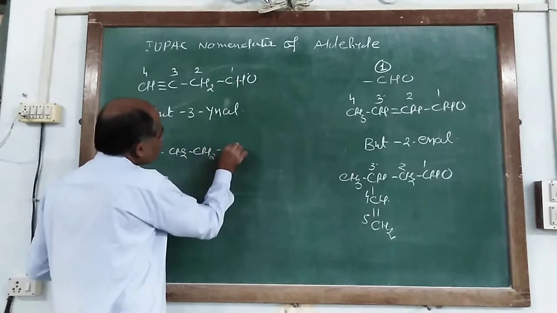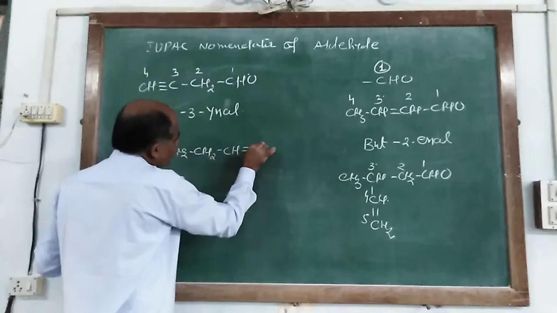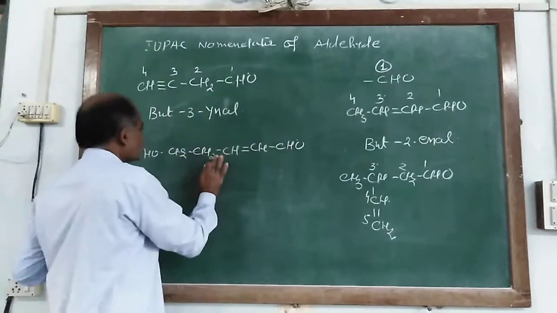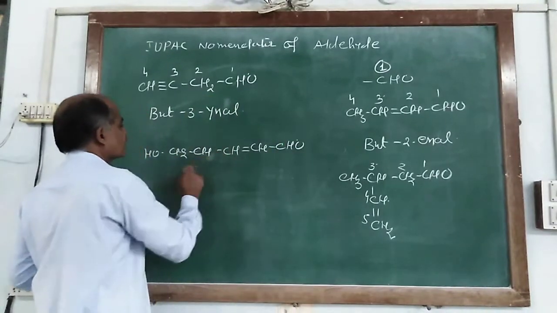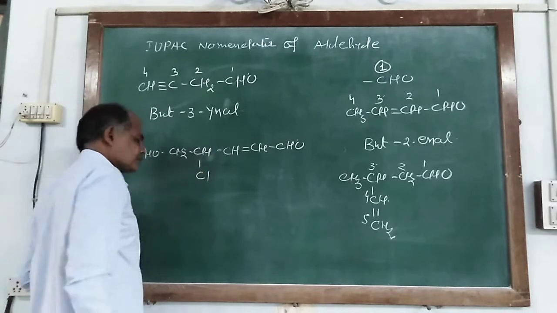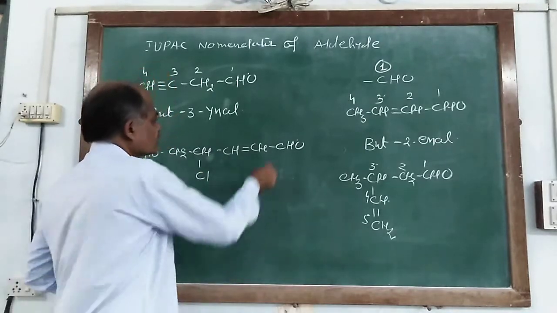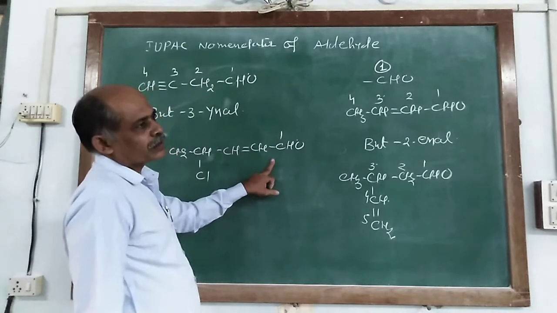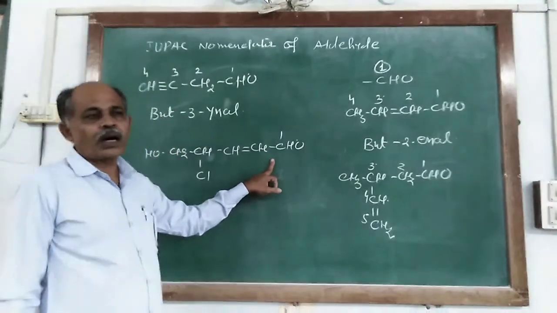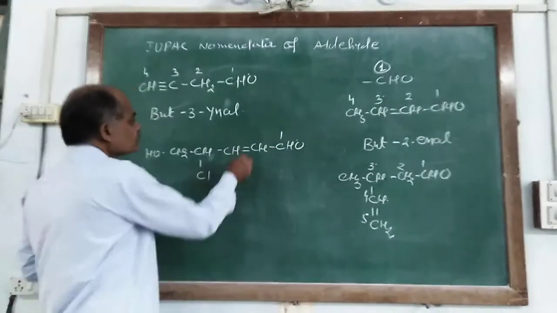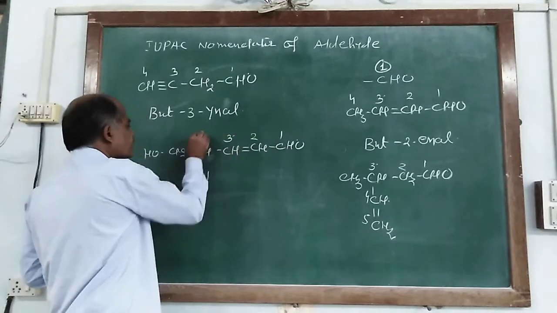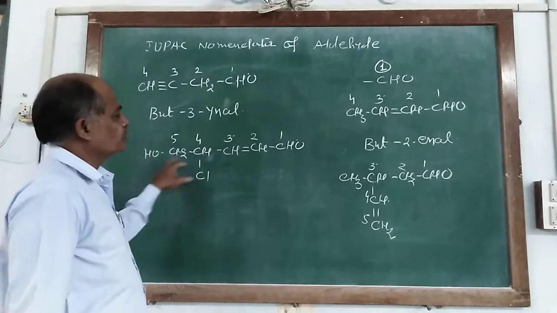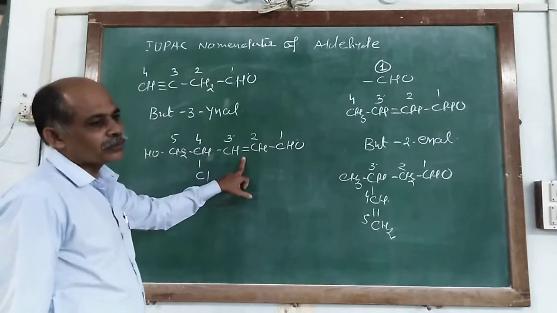Now take OH, CH2, CH2, CH, double bond CH and CHO, and here this carbon atom has Cl. Numbering is given from the carbon of the aldehyde group. So it is 1, 2, 3, 4 and 5. It has 2 substituent groups and 1 double bond.